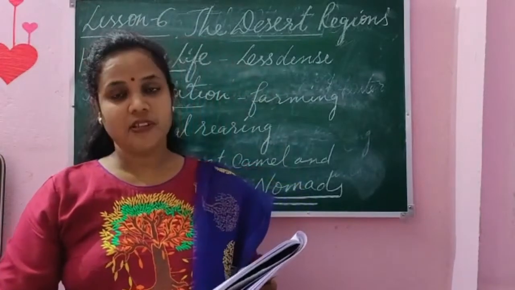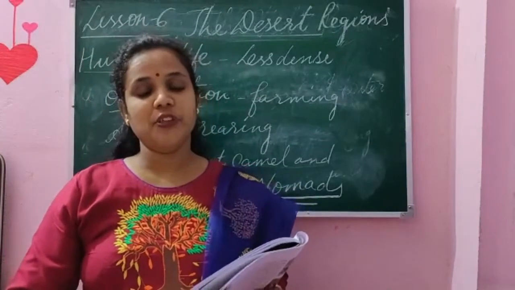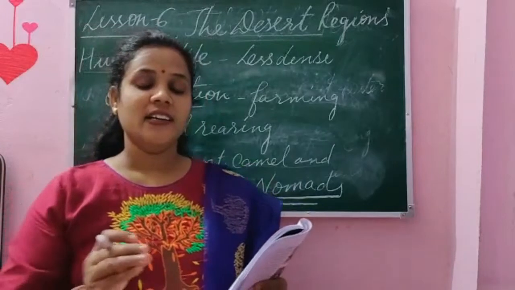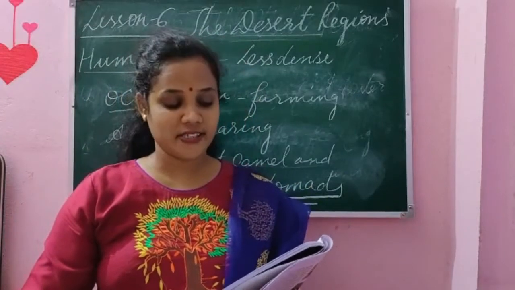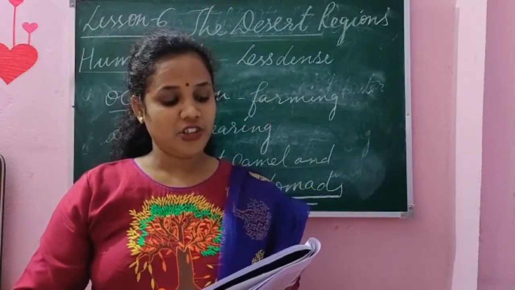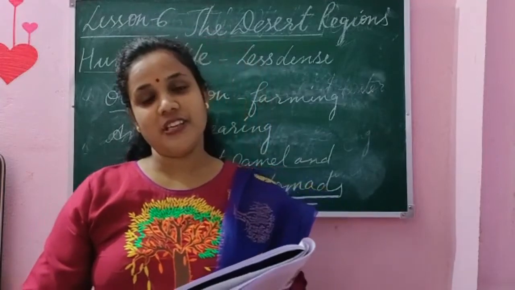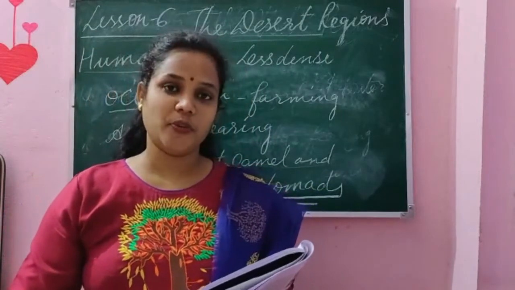See on page number 31, the Bedouins of North America. If you go to North America, there is a group of nomads in the desert. They are called Bedouins. Bushmen is also a tribal group in the Kalahari Desert. Aborigines of Australia and Tuaregs of Western Sahara lead a life like this. So these are the nomads in different parts of the world.